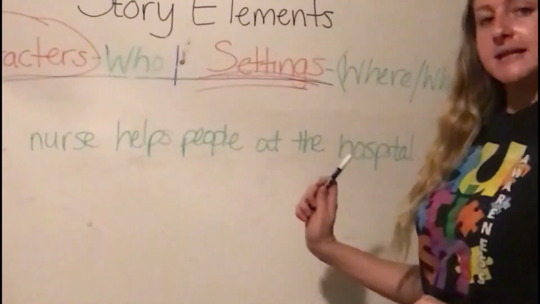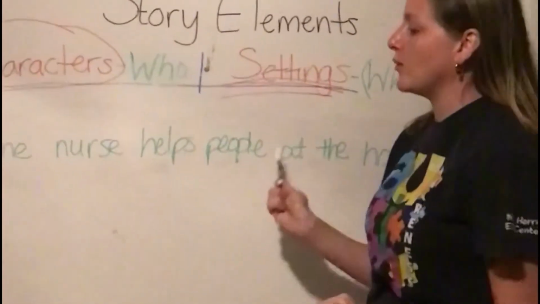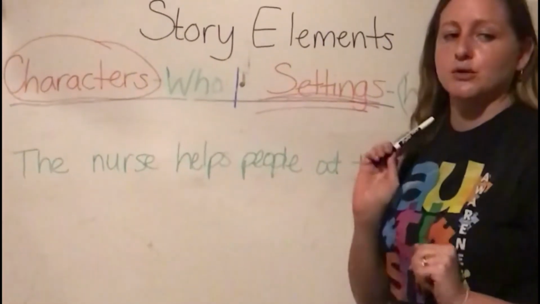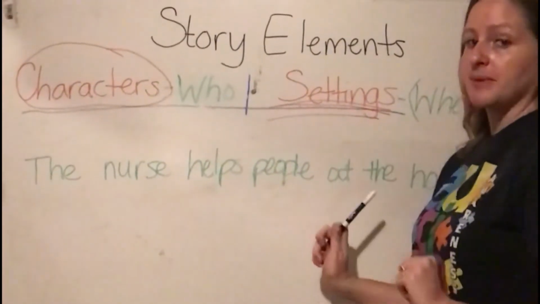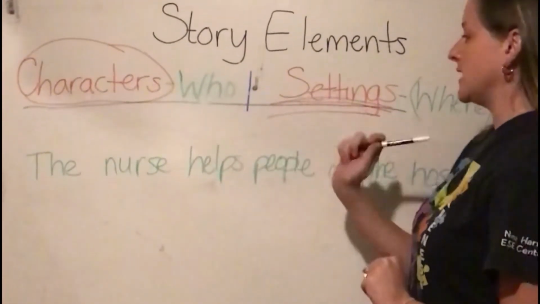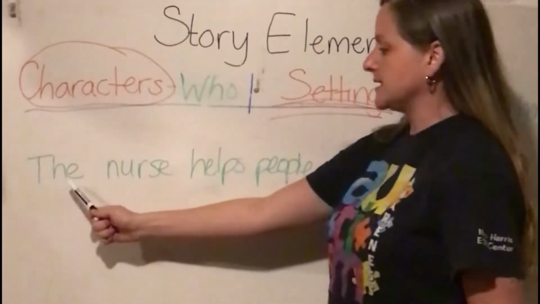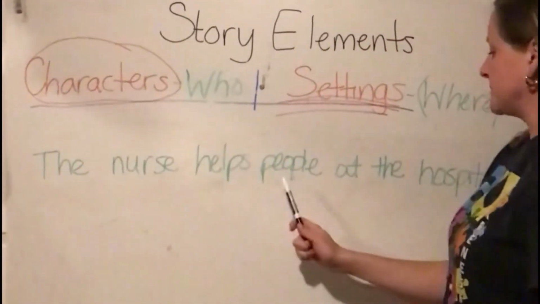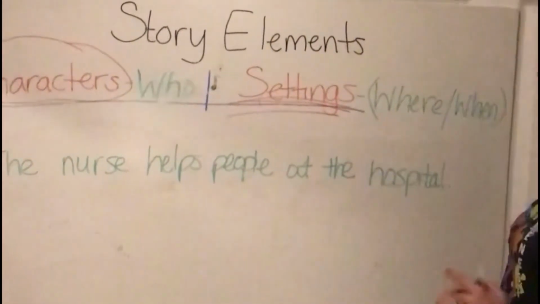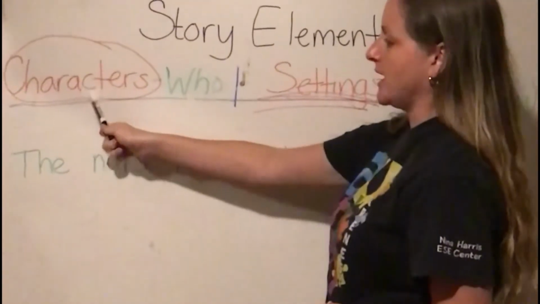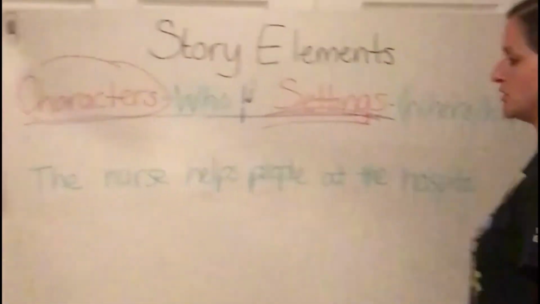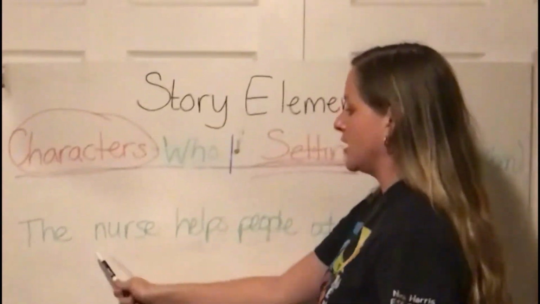Okay, we have another sentence here. We're going to do this one and one more, and then I'm going to have some of you come up here and help me find characters and settings. This sentence says, the nurse helps people at the hospital. So I'm first looking for characters. How many characters do I see? I see the nurse.